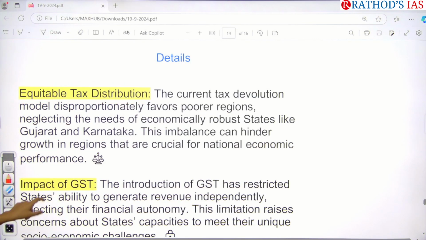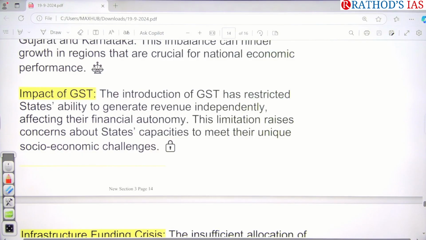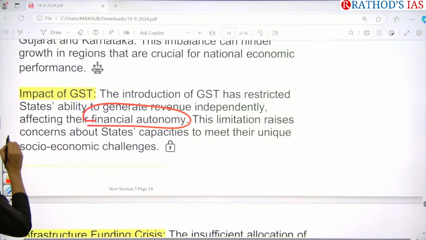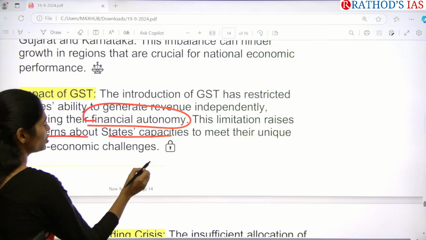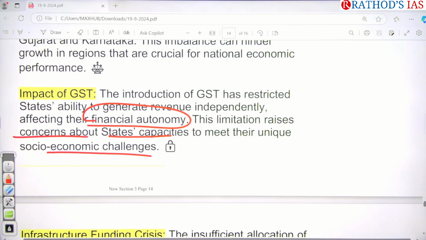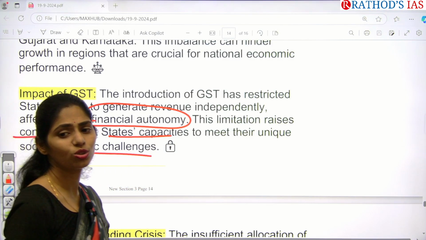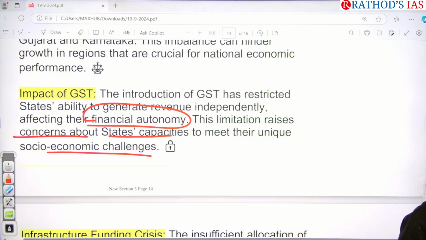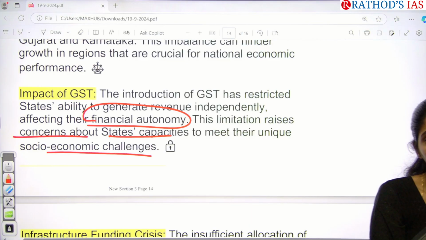And even because of the introduction of GST, which has reduced the power of the state to collect tax, it will even affect the financial autonomy, and this limitation raises concerns about the state's capacity to meet unique socio-economic challenges. Every state is having its own challenges, right? Developed states are having their own challenges, and less developed states are having their own challenges.